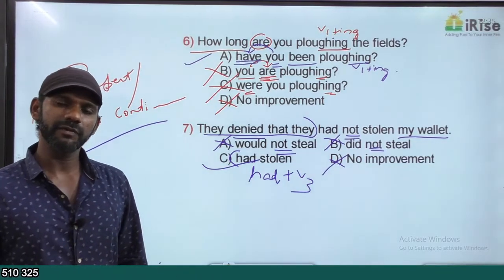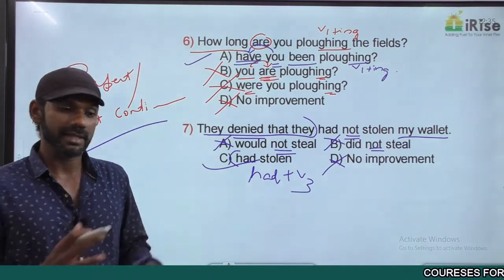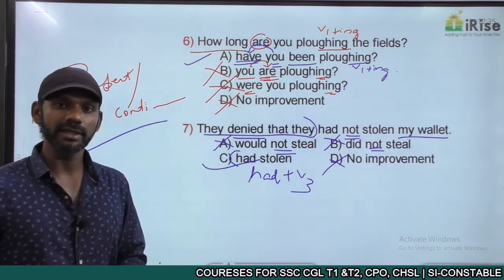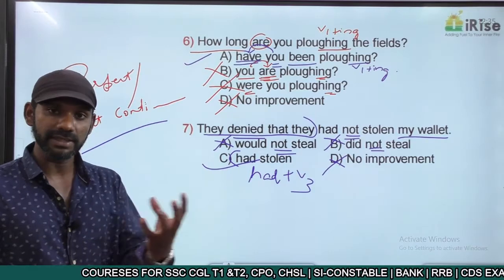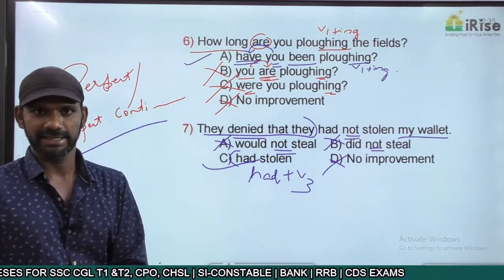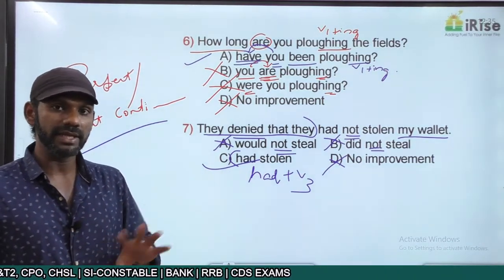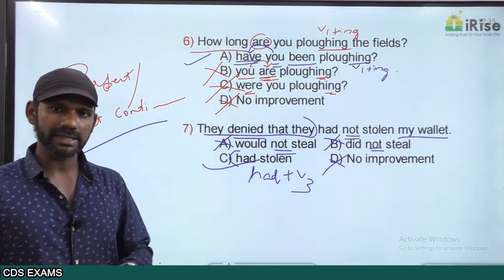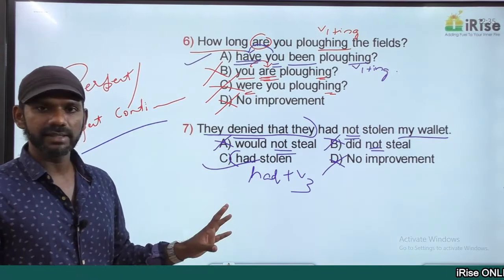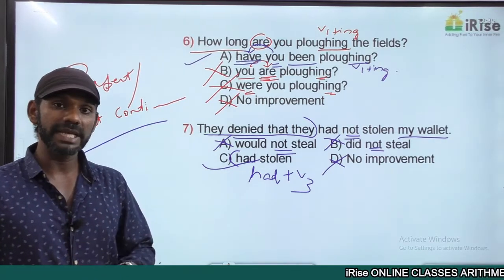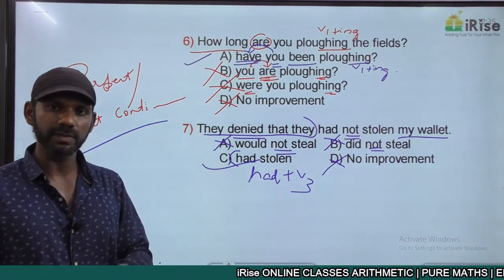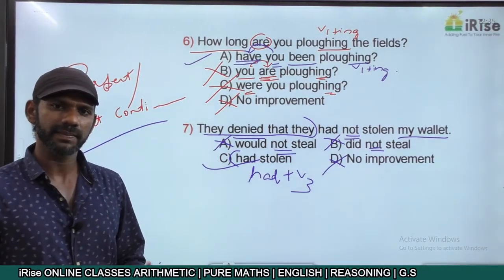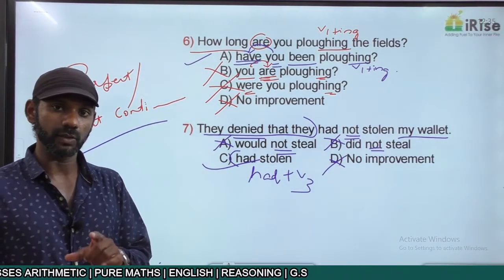Will there be any time difference between stealing and denying? Yes. Immediately after stealing they will not deny. So undoubtedly there will be some time difference between stealing and denying it. From the meaning it's very clear that there is some time difference between the 2 actions. So 2 actions in the past tense, time difference is there. The action that is completed first must be in the past perfect tense. Which is the action completed first? Denying or stealing? Stealing is the action completed first, only then they'll deny.